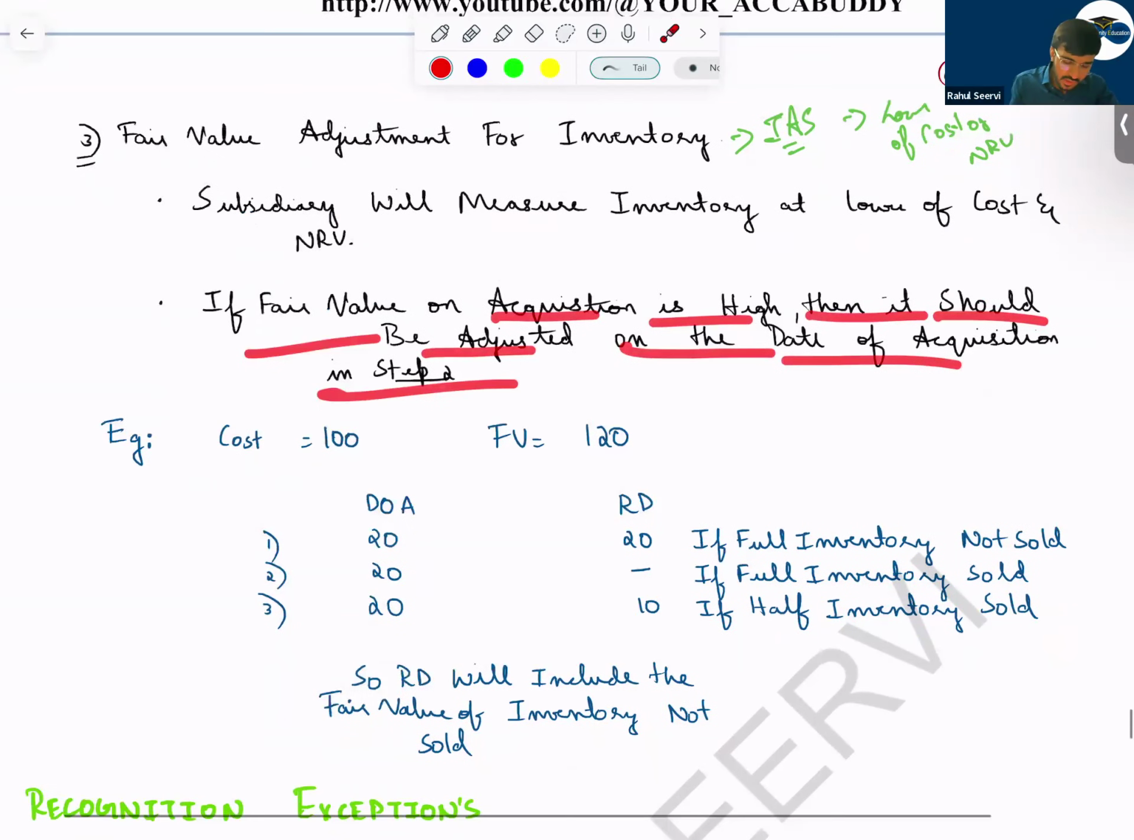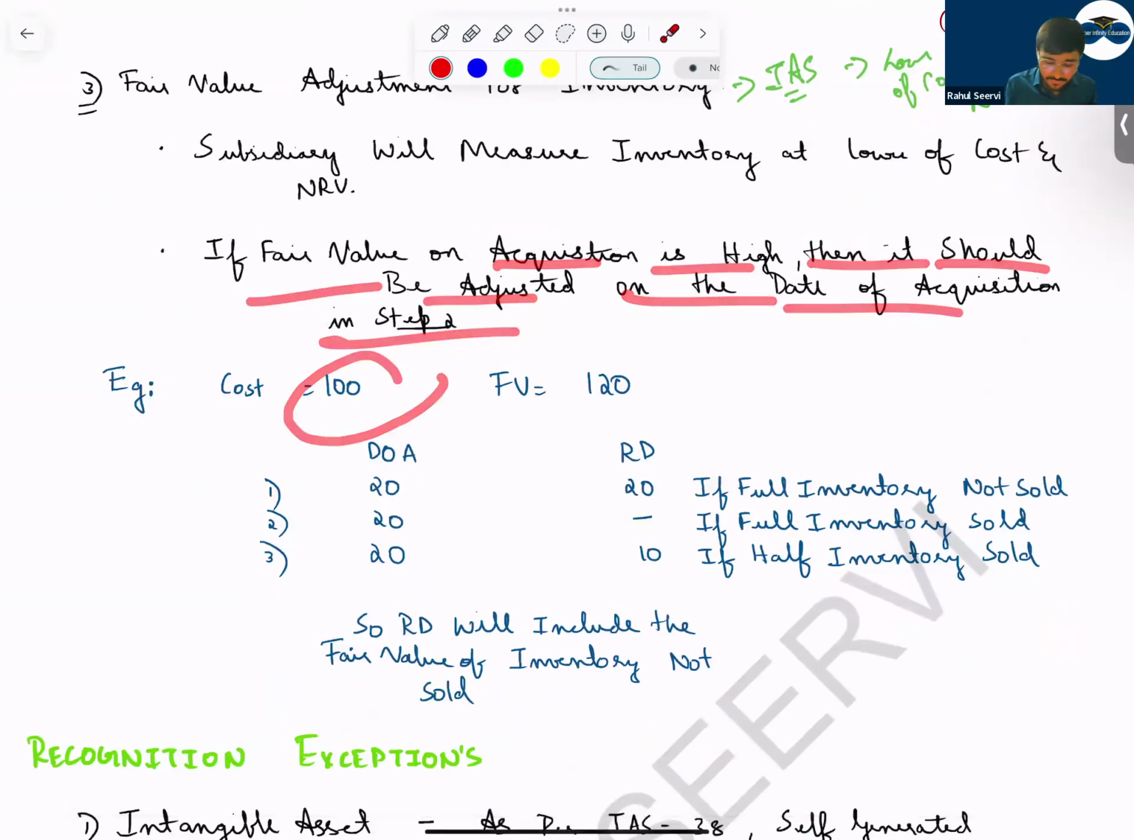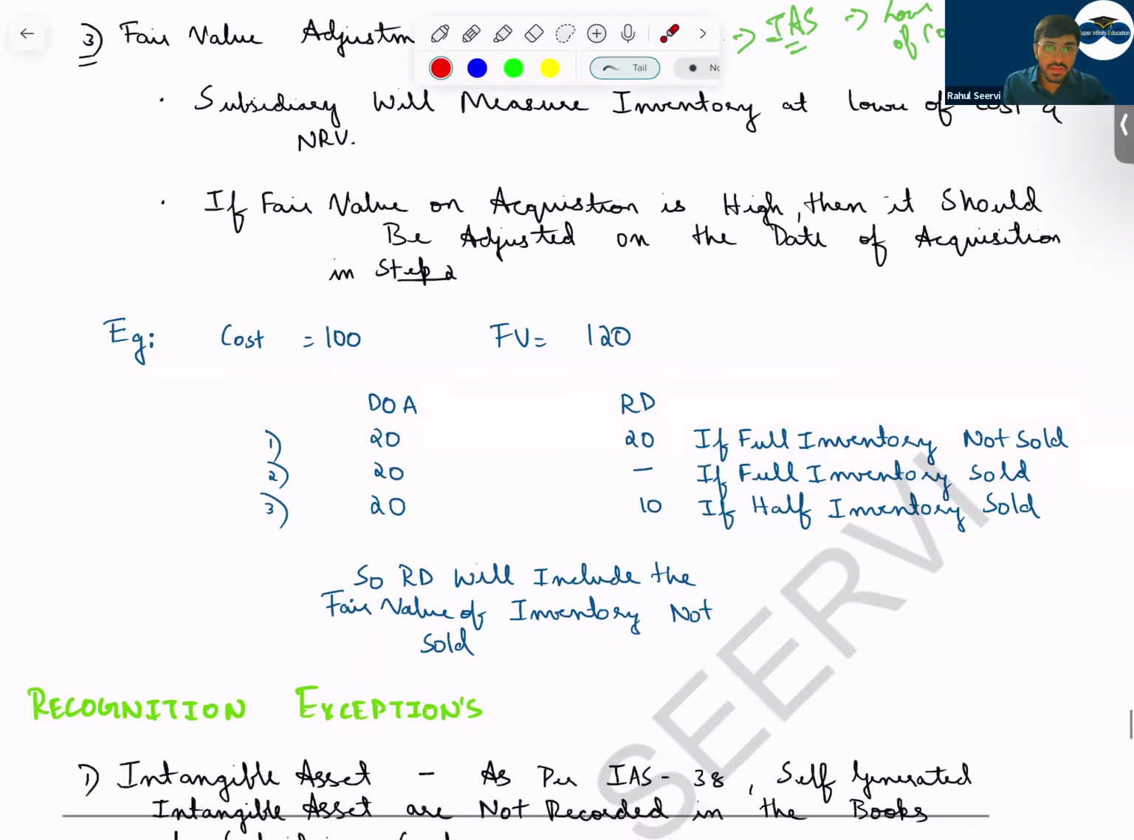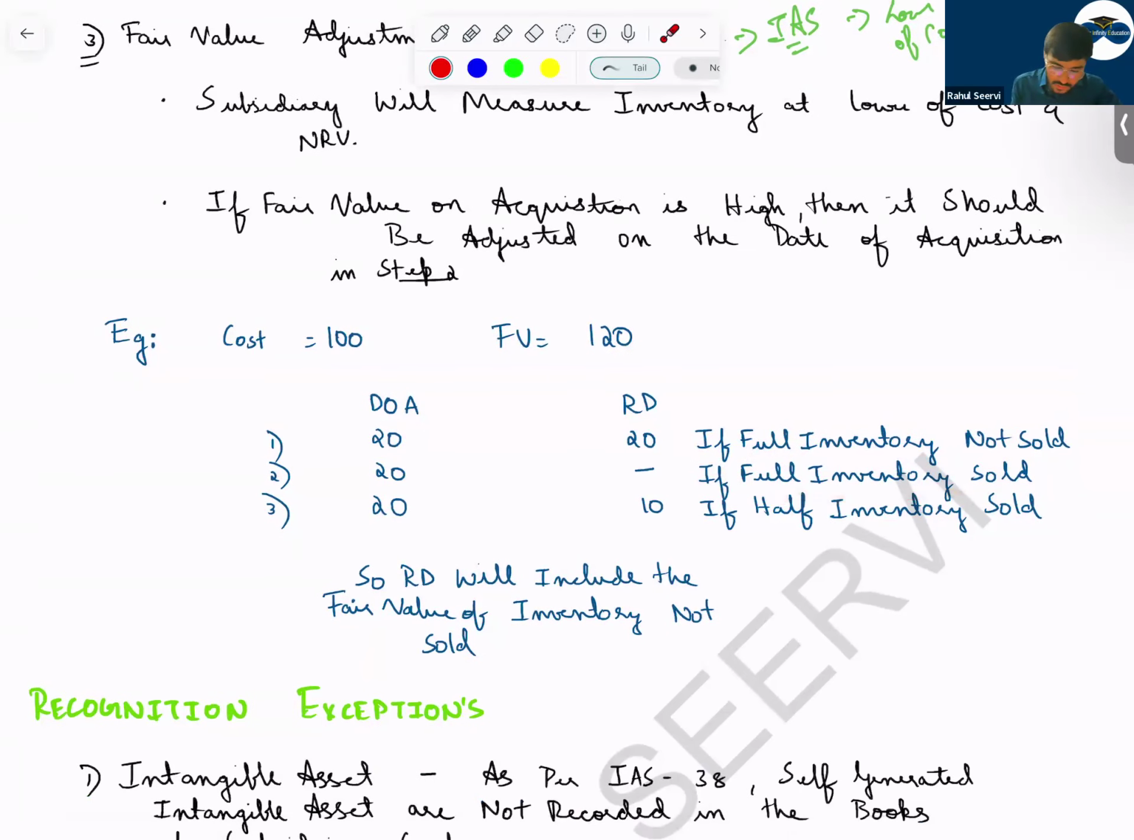So see here, if the cost is 100, the fair value is 120. So the increase is 20. On the date of acquisition I will include 20. On the reporting date, I will include 20 because the inventory is not sold, the full inventory is there. So we take the full value 20 and add it. There will be no issues in this. But if the full inventory is sold, then on the date of acquisition you increase by 20, on the reporting date also 20, but again we reduce 20 because we are selling it.